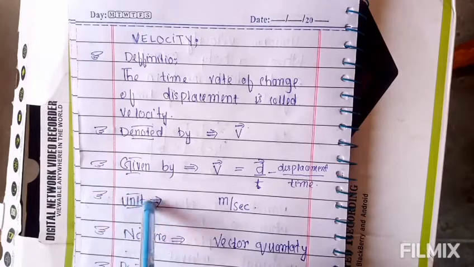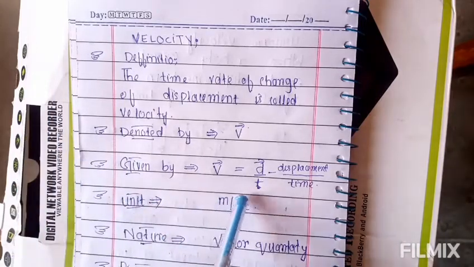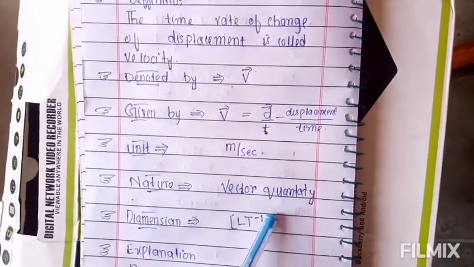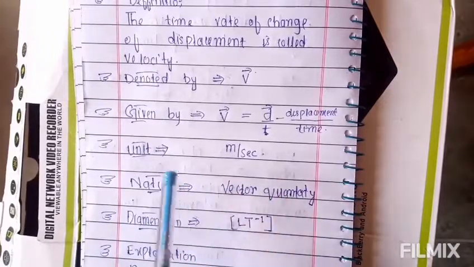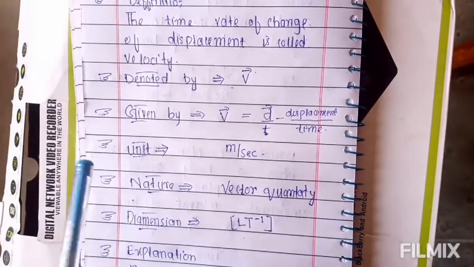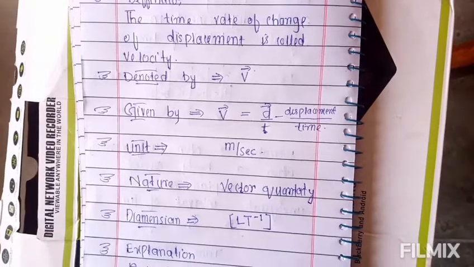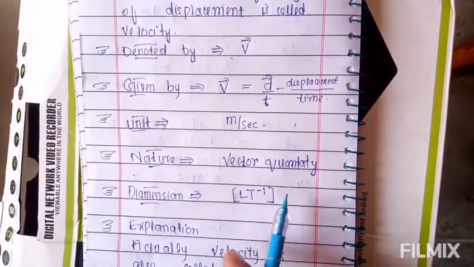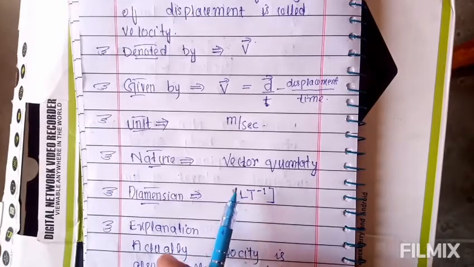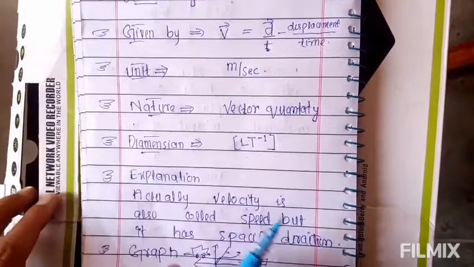The unit of velocity is meter per second, the same as speed. Now come to the nature. It is a vector quantity because it has a specific direction. The difference between speed and velocity is only that velocity is also speed, but velocity has a specific direction. So it is a vector quantity. This is the main difference. The dimension is the same as speed: capital L and capital T to the power of minus 1 in brackets.